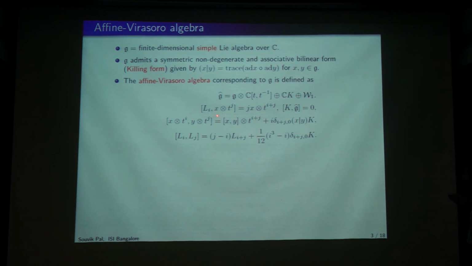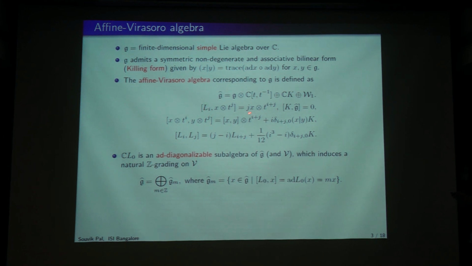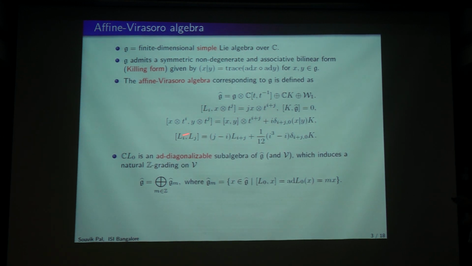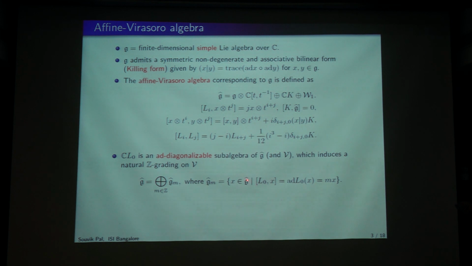The bracket operation here is this. Here also there is some cocycle coming in, and this is the Killing form of x and y, and this is the Kronecker delta. And K is in the center; the center of the Lie algebra is just K. One thing to note is that if you take L0 here and also L0 here, this affine Lie algebra is diagonalizable under the L0 action. So you can break it up into eigenspaces with respect to this L0.